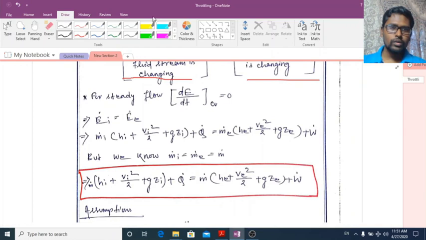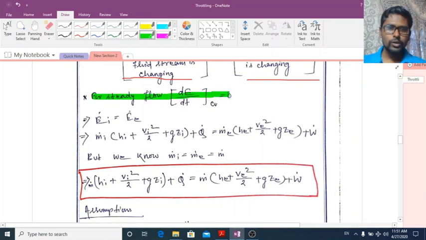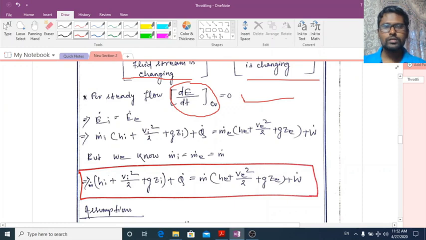But we know for steady flow condition, the rate of change of energy of the fluid in the control volume is equal to 0. That means no property will change with respect to time at a particular position, so energy will not change with respect to time. So what we'll get is E dot i is equal to E dot e, because dE by dt of the control volume is equal to 0. So then what I'll get?